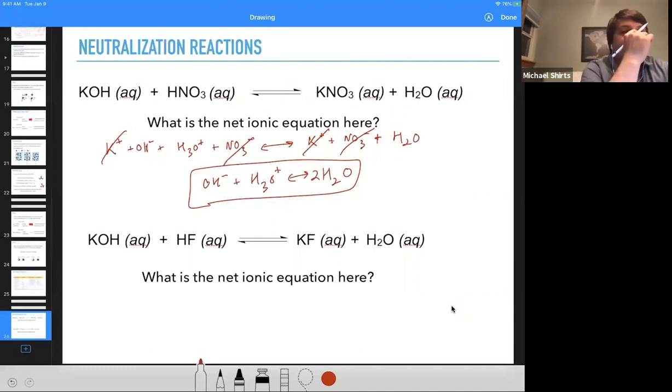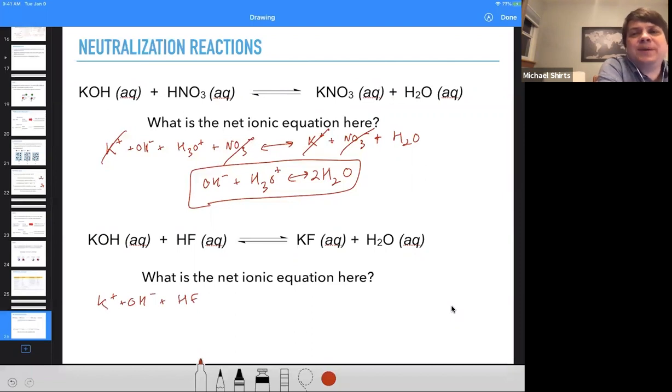Okay, so if it's a strong acid and a strong base, the only reaction that's actually happening is OH minus plus H3O plus to produce 2H2O. Okay, what's the net ionic equation here? Well, KOH is strong, plus HF. Aha, so HF is a weak electrolyte, a weak acid.